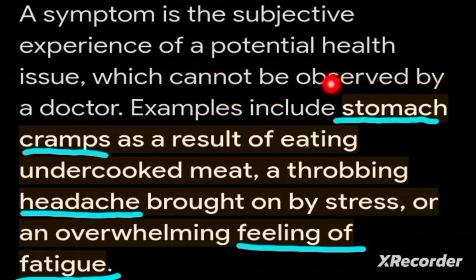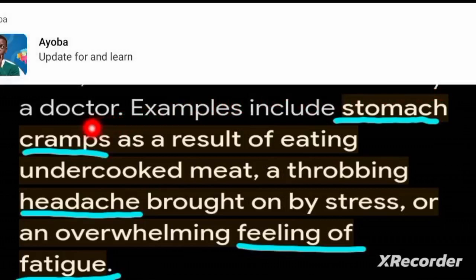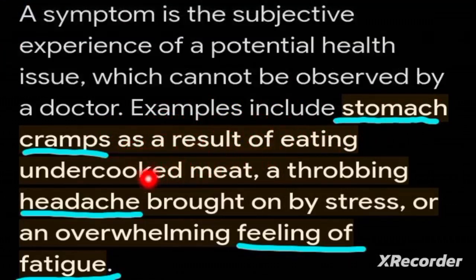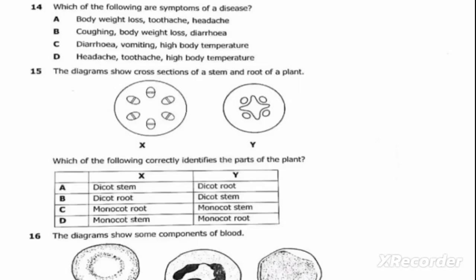The keyword here is observed by a doctor. Examples include stomach cramps as a result of eating undercooked meat, or a throbbing headache brought on by stress, or an overwhelming feeling of fatigue.